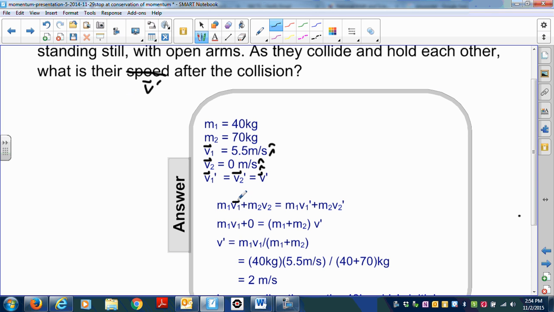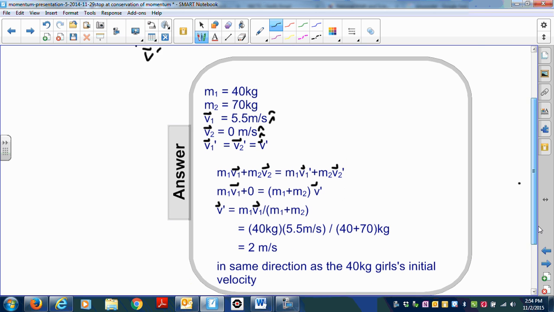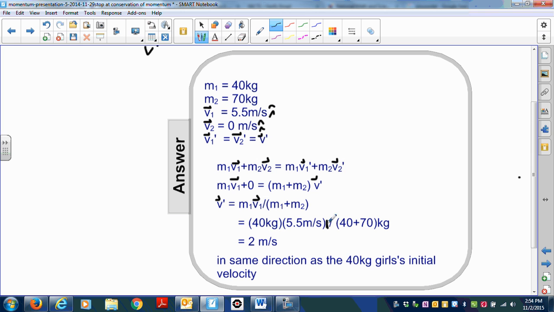Again, the momentum we start with is equal to the momentum at the end after the collision. Solving for the velocity of both of them after the collision, we get the same exact equation we had in the last two examples. Substituting in our numbers, we end up with 2 meters per second i hat.